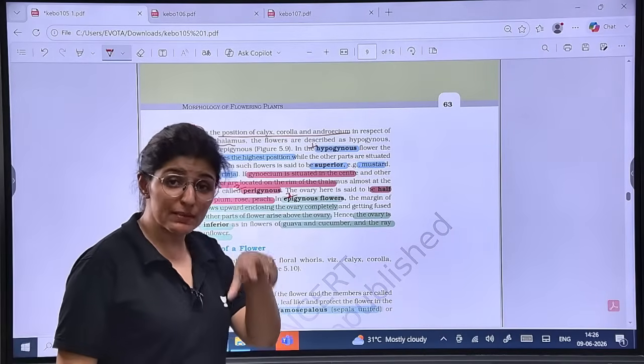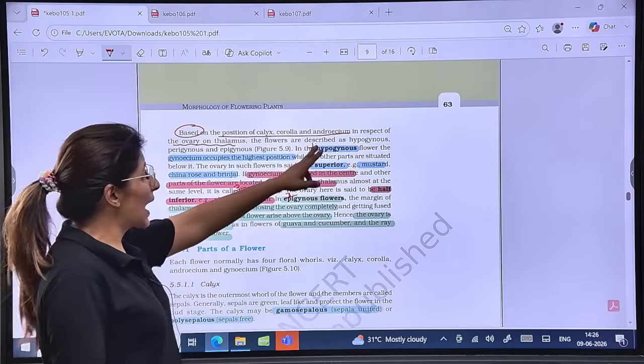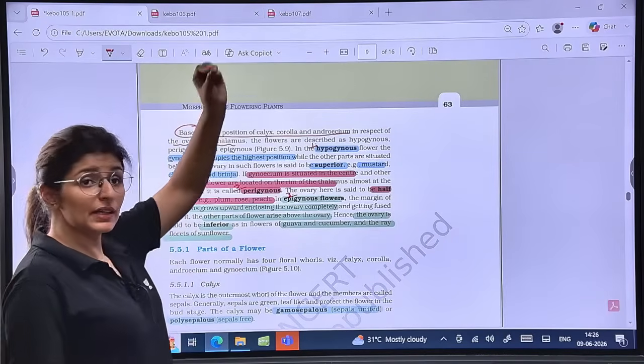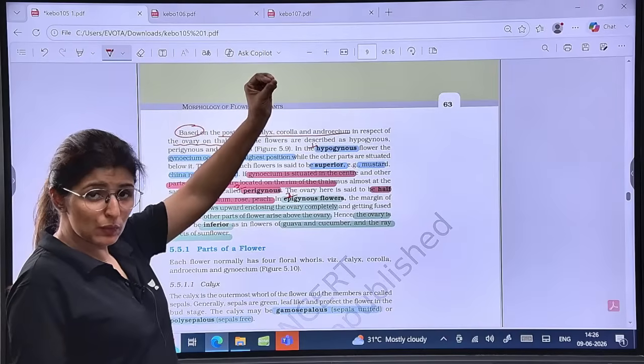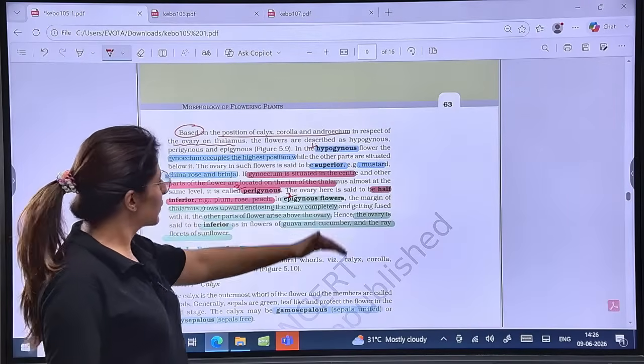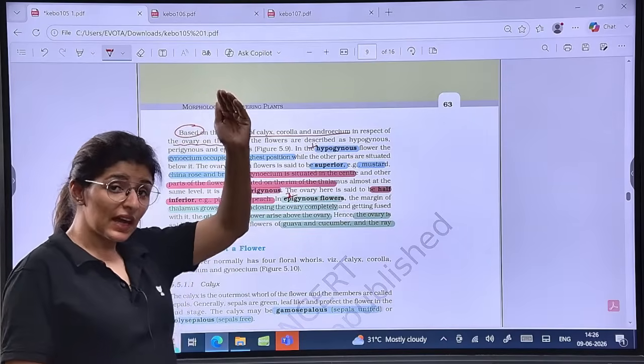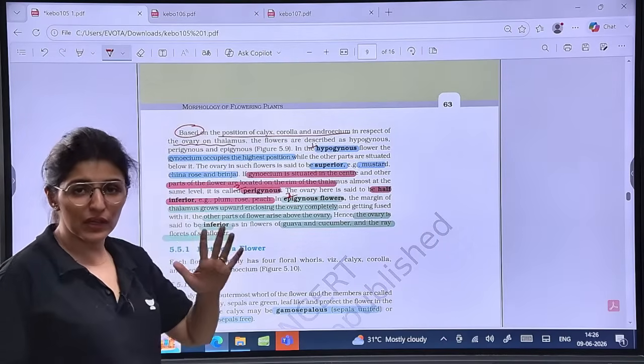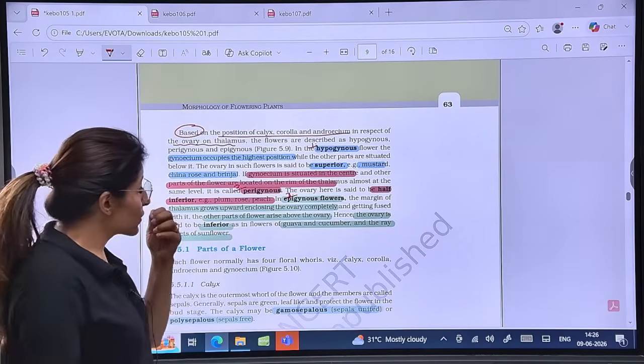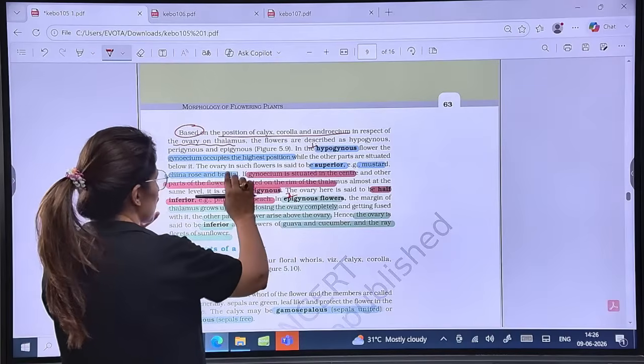Hypogynous: hypo means below, gynous means ovary. So hypogynous means the gynoecium will be the highest in position and everything else will be present below it. In such a case, if the ovary is at the highest position, that ovary is called superior. Is that clear? Examples are mustard, china rose, and brinjal.